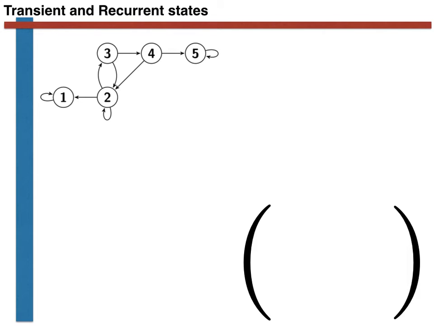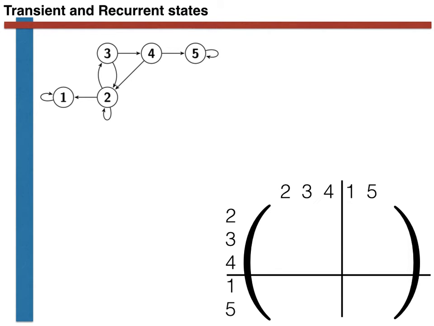When we do this for this example, we find that the first 3 rows of the matrix and the first 3 columns of the matrix will involve the transient states, states 2, 3 and 4. And that the last 2 rows and the last 2 columns will involve the recurrent states, states 1 and 5. When the matrix is written out with these states in this order, we can divide it into 4 parts.